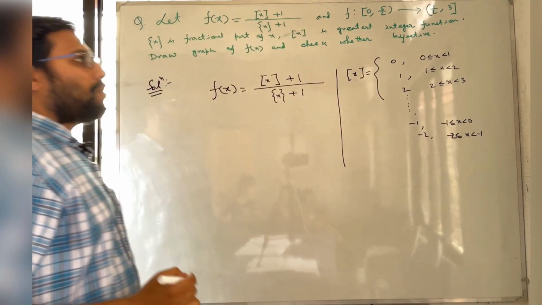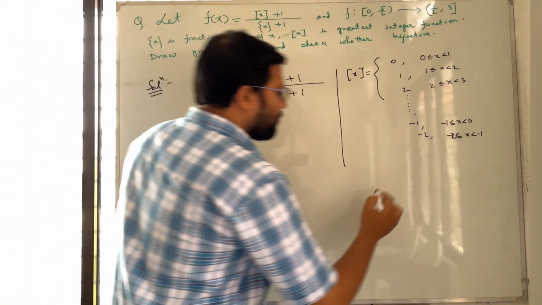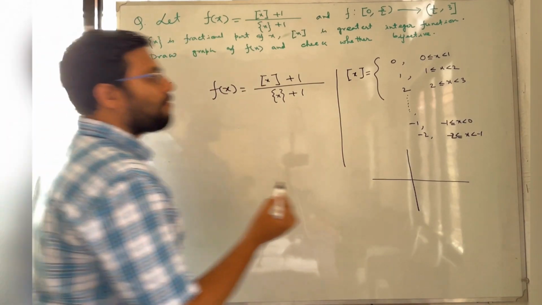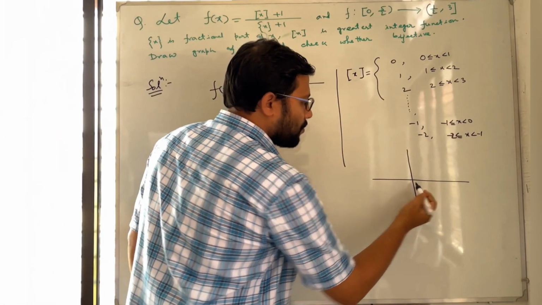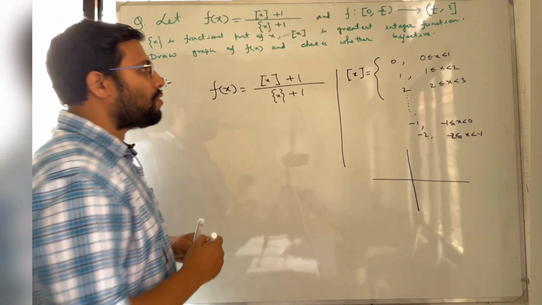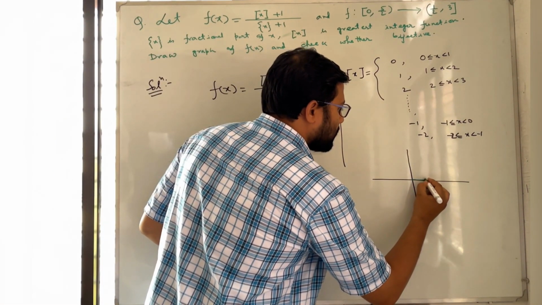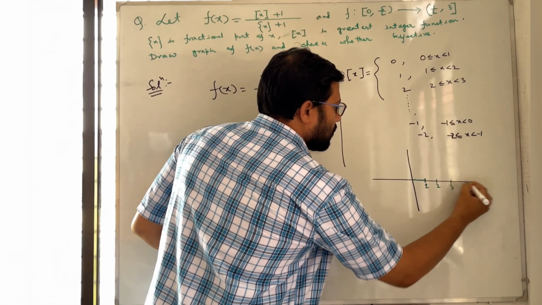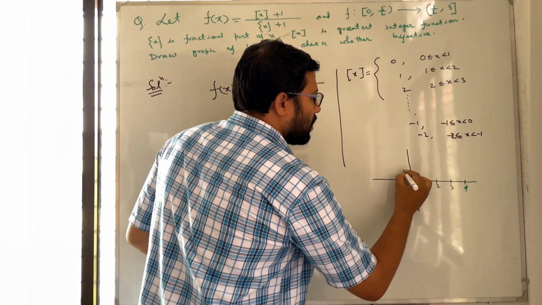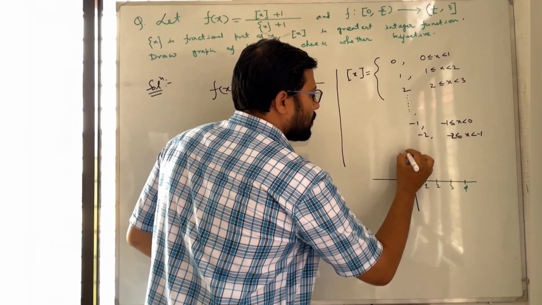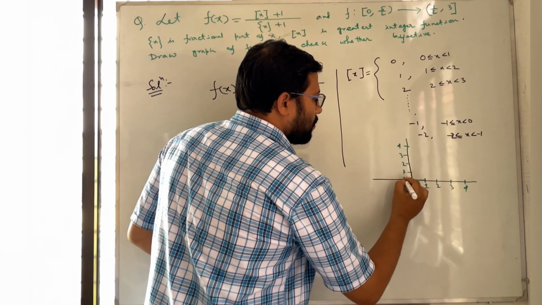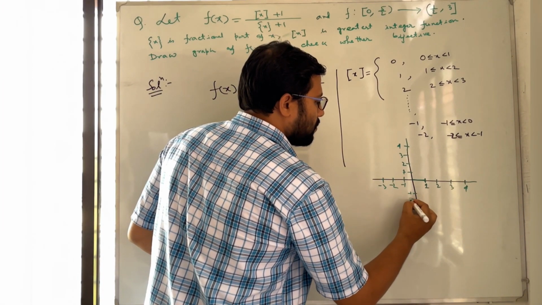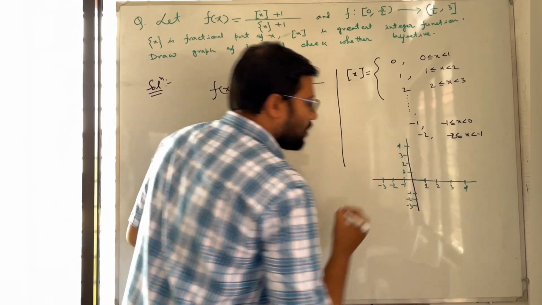Okay, so the graph of box x will look like this. From 0 to 1 it will be 0. Suppose this is 1, 2, 3, 4 on the x-axis, and 1, 2, 3, 4 on the y-axis, and minus 1, minus 2, minus 3 on the negative side.